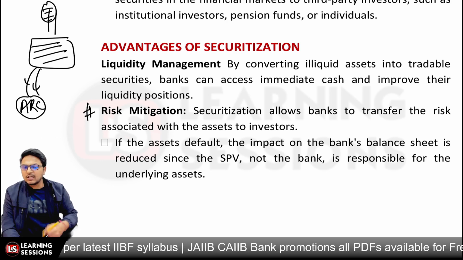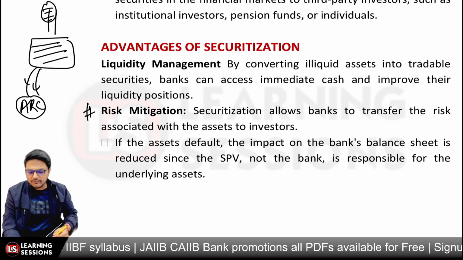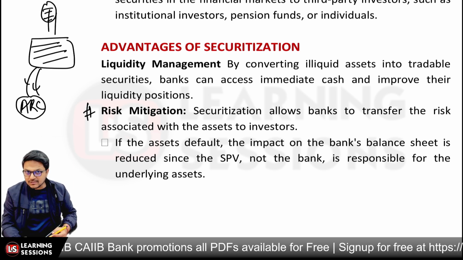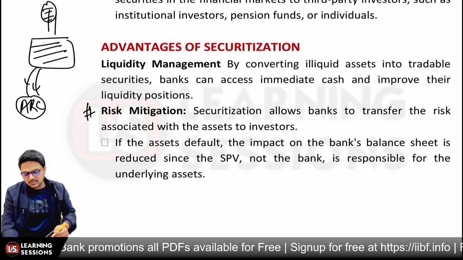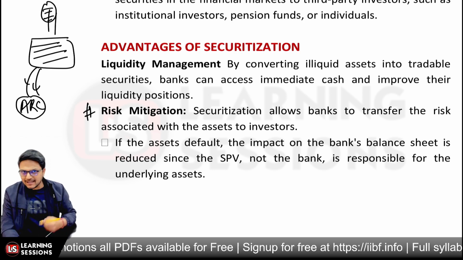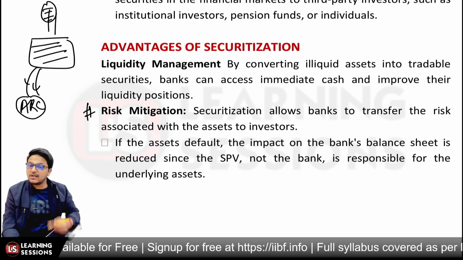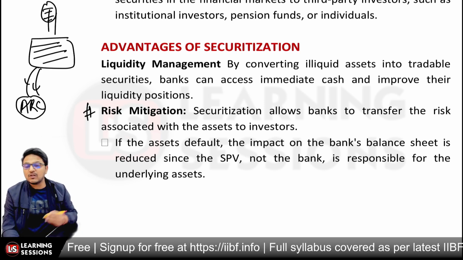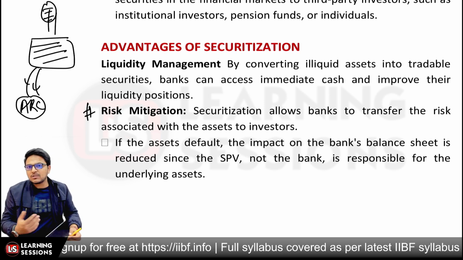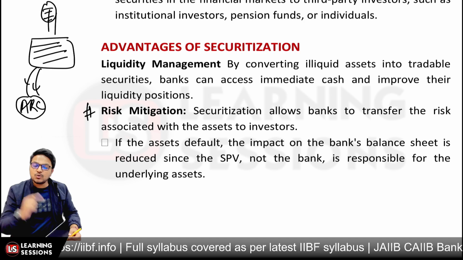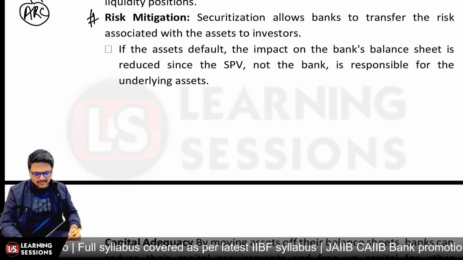The other benefit is related to risk mitigation. Now the risk is actually removed from the balance sheet of the originator, right? So securitization allows the banks to transfer the risk associated with the assets to the investors, because once the pool of assets has been transferred to the special purpose vehicle, it will be repackaged into securities and the security receipts will be issued. Based upon these security receipts, the risk is transferred from the originating bank to the investors, right? That's the second benefit.